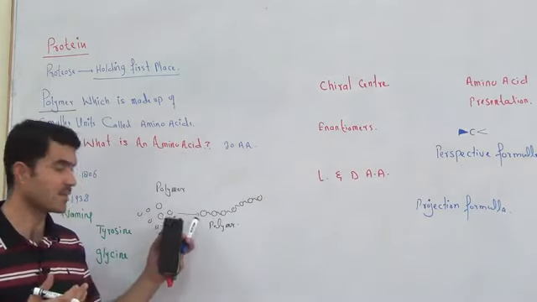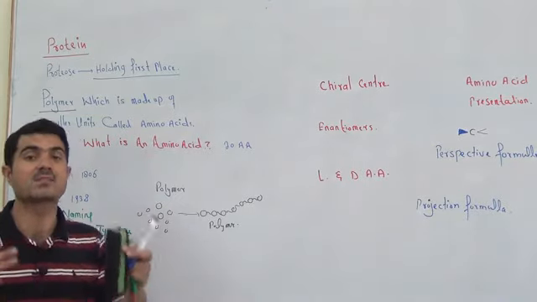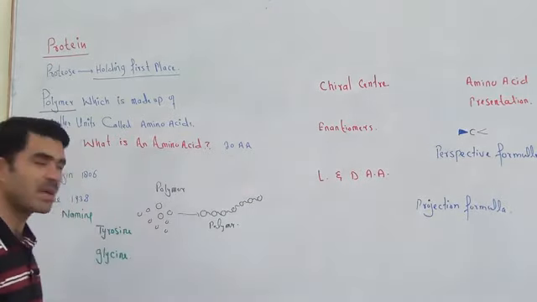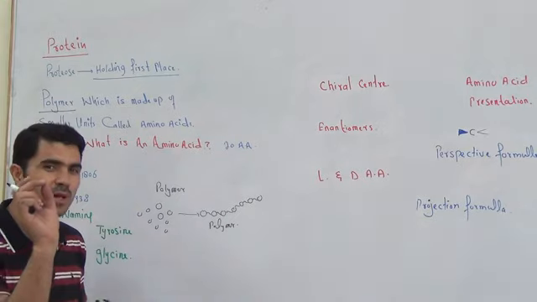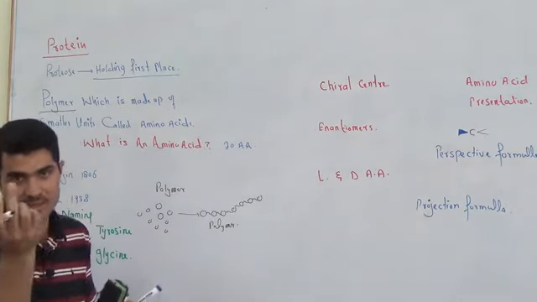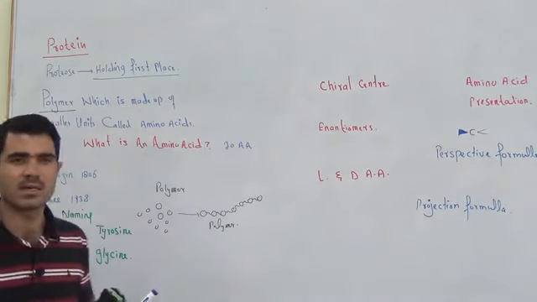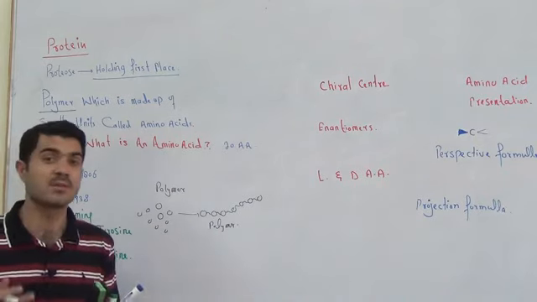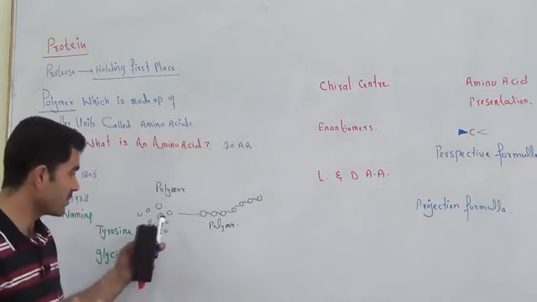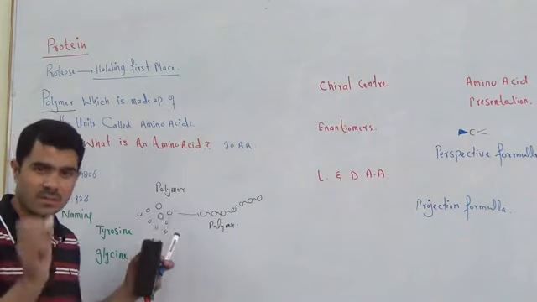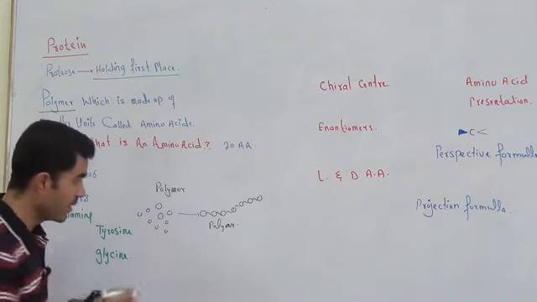A polymer is a compound, a large molecule that is made by the combination of small molecules or smaller units. For convenience and simplicity, I am going to write the units in the form of circles.